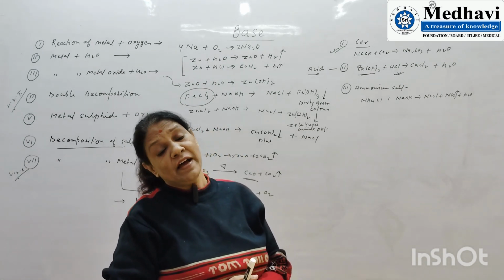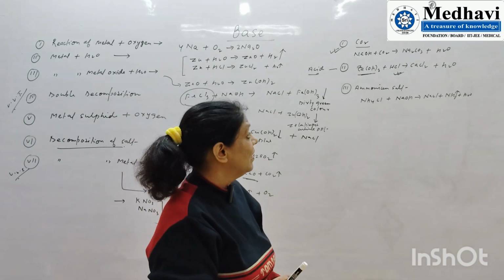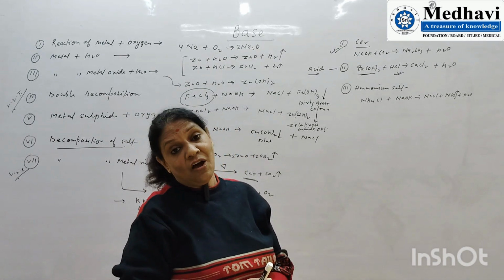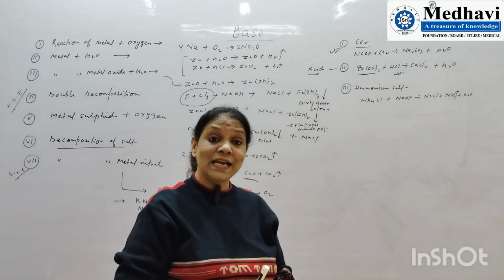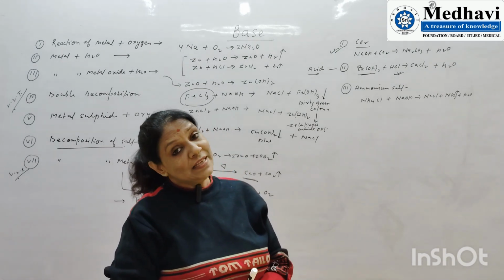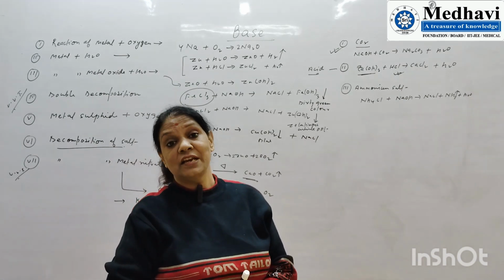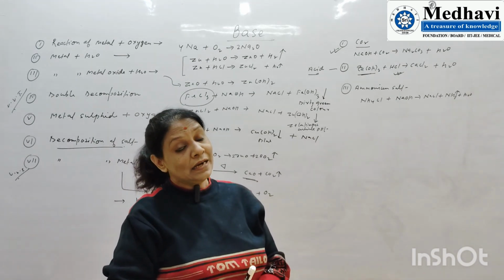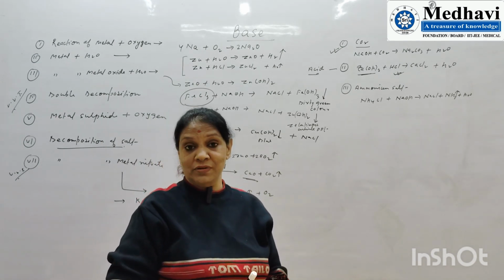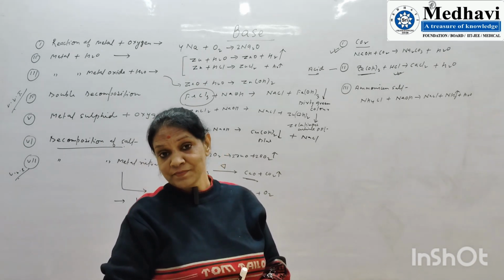How will you identify CO2 gas evolved? How will we identify ammonia gas evolved? How will we identify hydrogen gas evolved? What is the test of hydrogen? If a metal is reacted with acids, then a colorless, odorless gas is produced that will give a pop sound. This is the test of hydrogen.